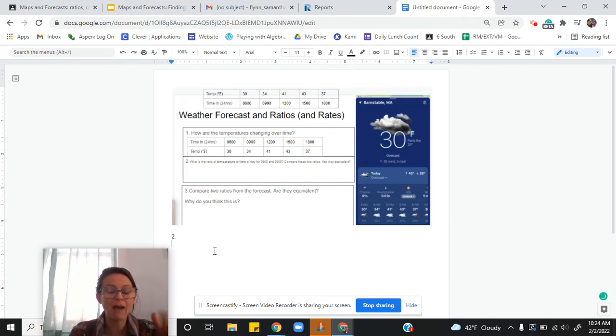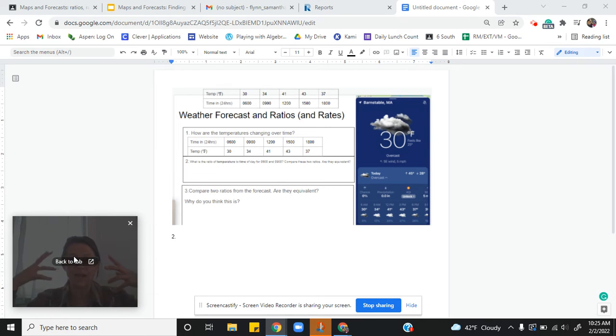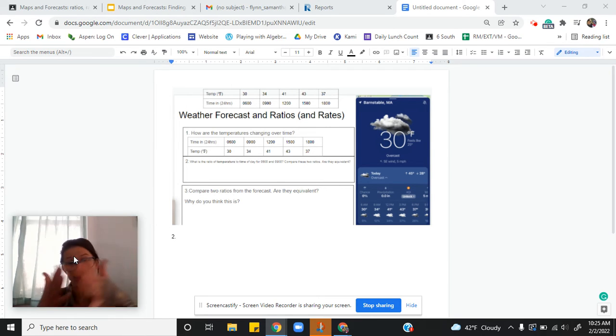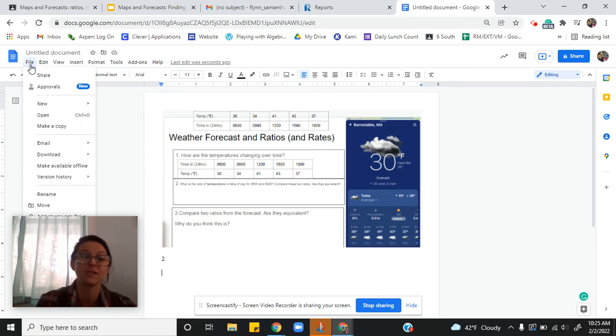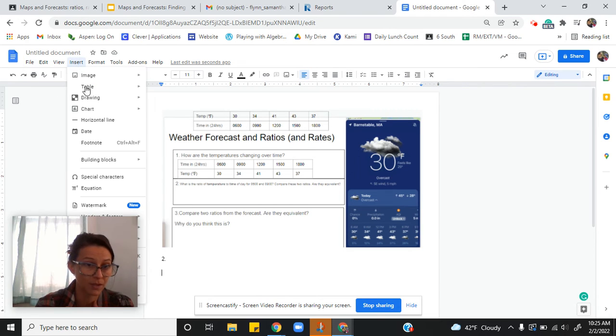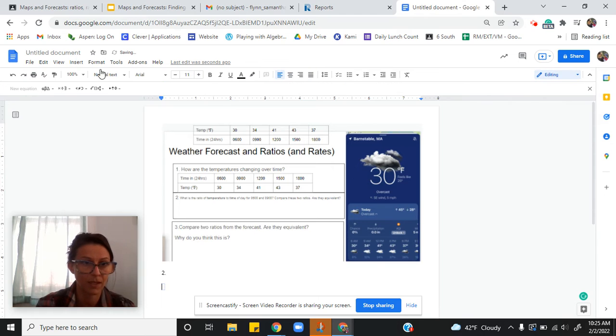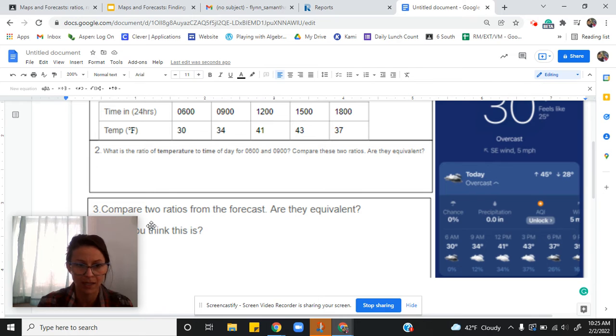So number 2, obviously I am in love with mathematics and a mathematician. This is a side note. If you're not immediately doing all of these things when you look at a simple forecast, that's okay. That's what we're learning. But I get really excited about where the mathematics is hidden in our world, because we humans live in this world and we humans use mathematics to make sense of the world. Okay, so I'm going to insert an equation. This is a little tutorial on how to really navigate this that we don't get when we're in the classroom.